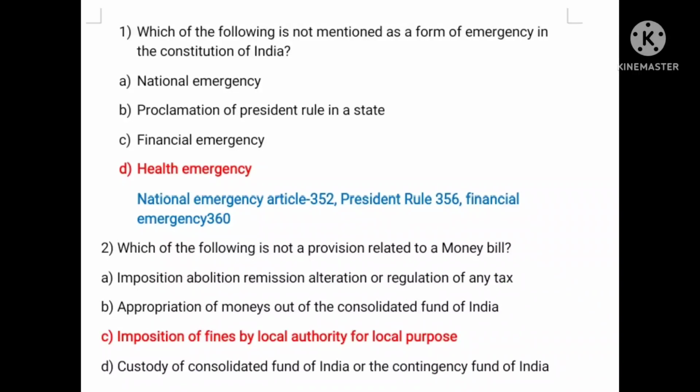Second question, which of the following is not a provision related to a money bill? So the right answer here is option C, imposition of fines by local authority for local purpose.